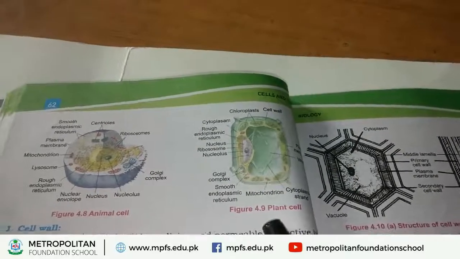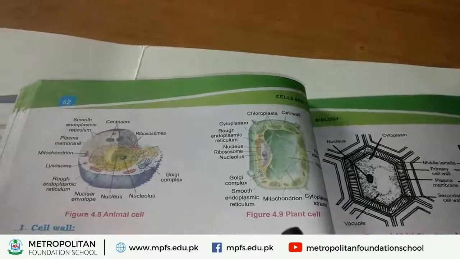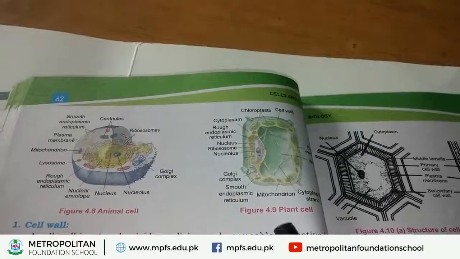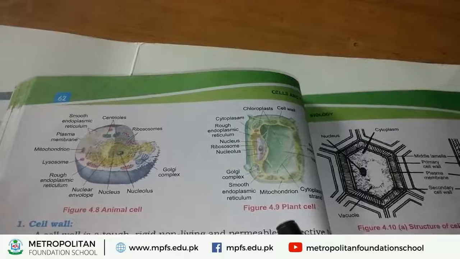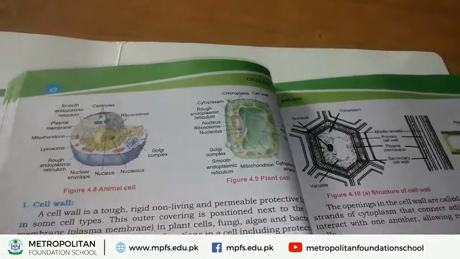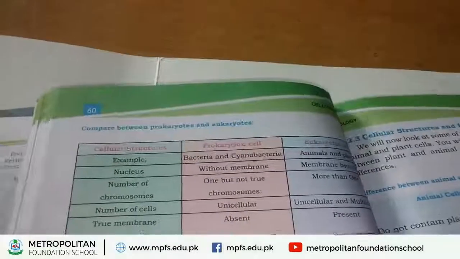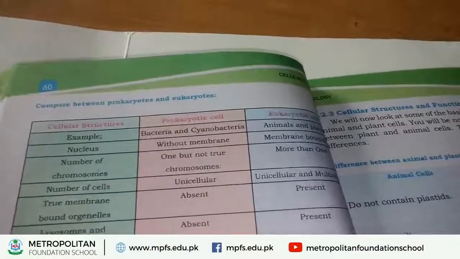So students, in this way we study two examples of eukaryotes. Number 1 animal cell and number 2 plant cell. Okay. Now we study some differences between prokaryotes and eukaryotes.